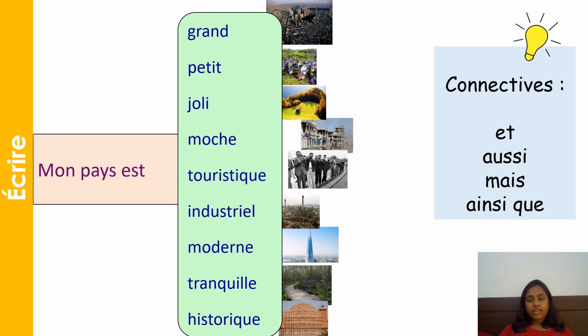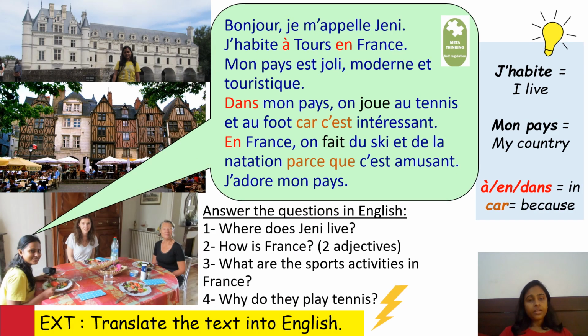And you would say ainsi que when you want to say as well as. If you want to say my country is big and beautiful, or big as well as beautiful, then you would say ainsi que. Ainsi que means as well as. Now, what I want you to do is write sentences about your country using these adjectives given here and connectives. After completing that, you are going to be doing this reading passage.